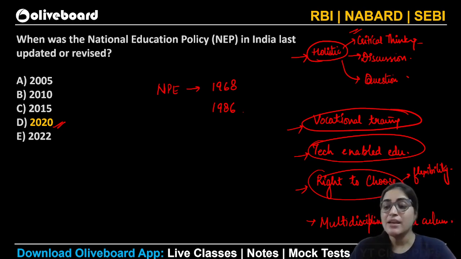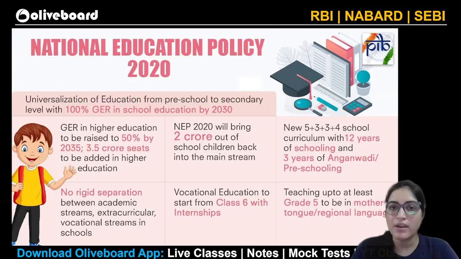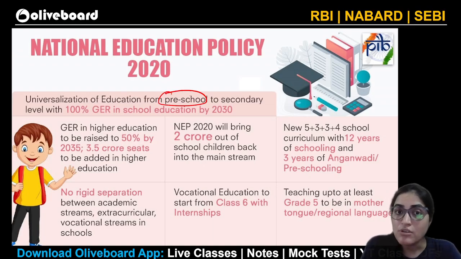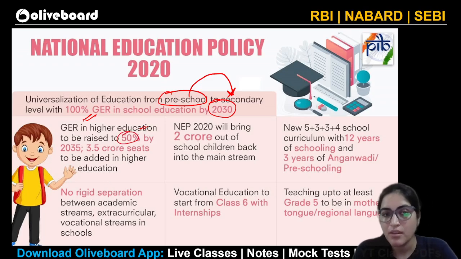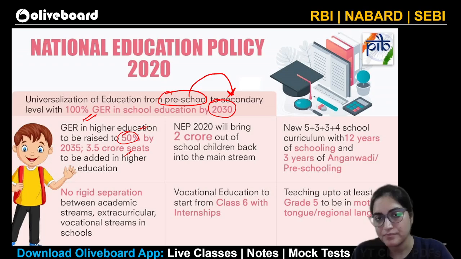That's also one thing. But then if I talk about what this NEP 2020 is basically, what are the targets that it is focusing upon? First thing first, it is talking about universalization of education, not only at preschool, but now this universalization should also go to secondary level. 100% gross enrollment ratio by 2030. For higher education, the gross enrollment ratio they are focusing upon by 2035 is 50%. 3.5 crore seats would be added in higher education so that this criterion is met. Next, NEP 2020 will be bringing 2 crore out-of-school children back into the mainstream.